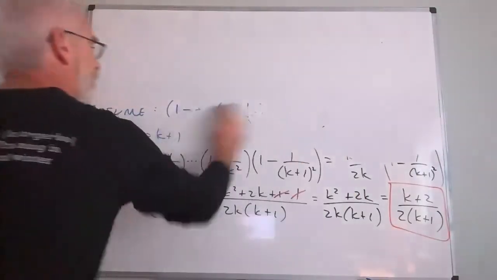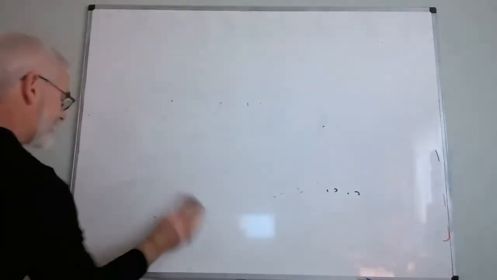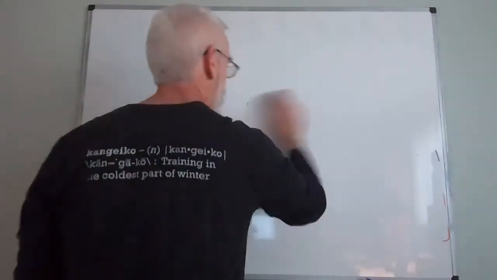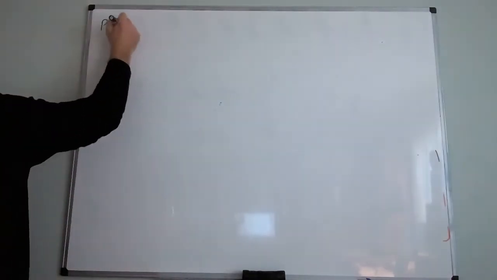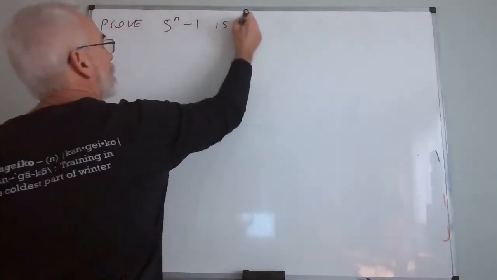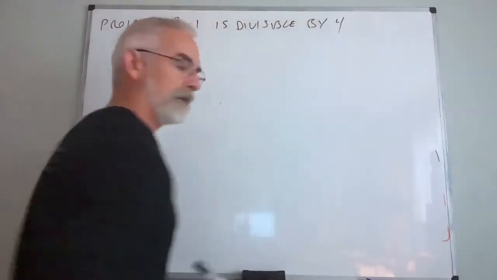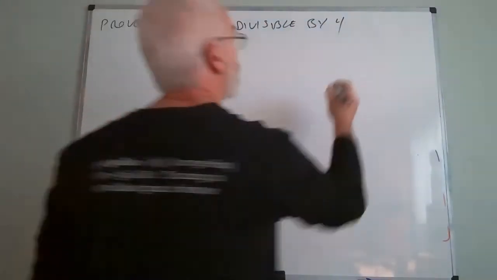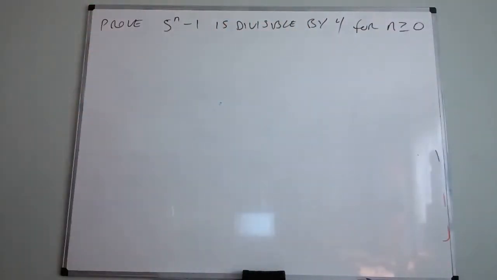Now, what if what I have is not so much a simple formula, but more of a mathematical statement that I'm saying is true? What I mean is, what if I took something like this? I want to prove that 5 to the n minus 1 is divisible by 4, for all integers n greater than or equal to 0.